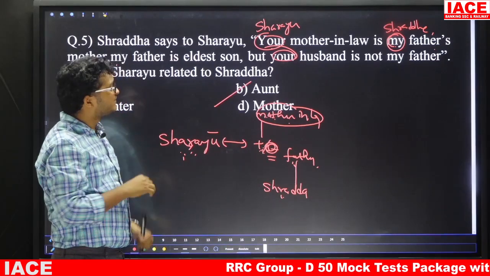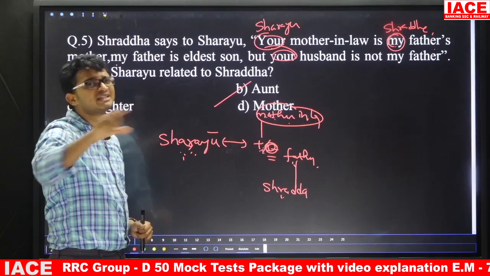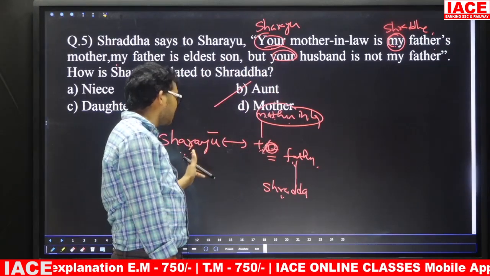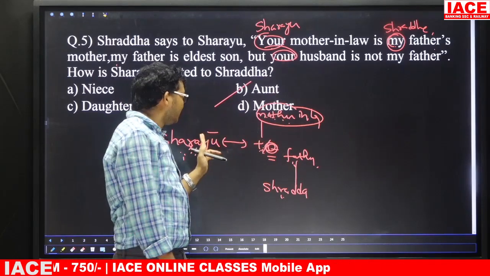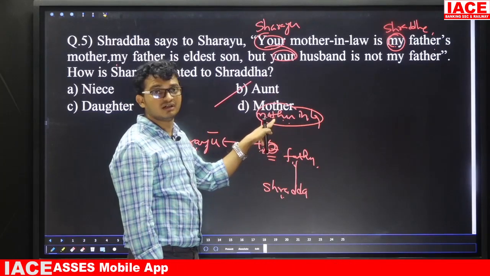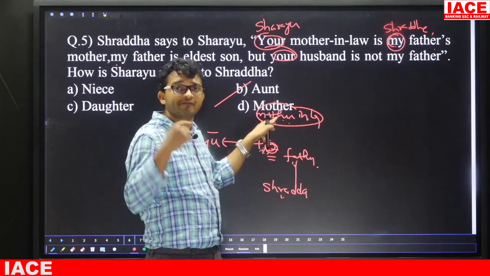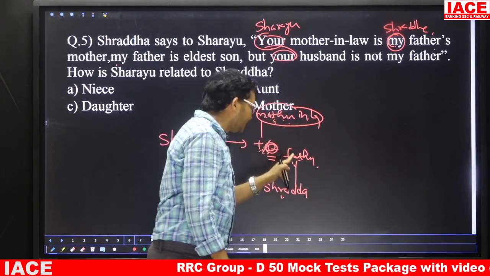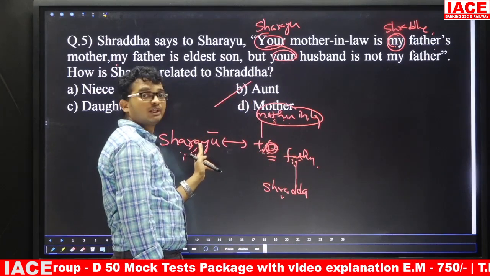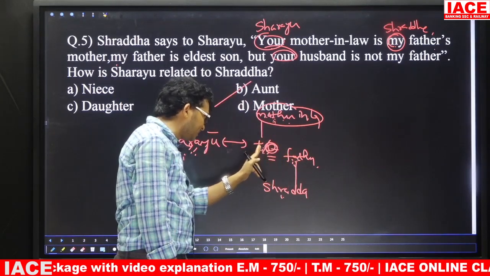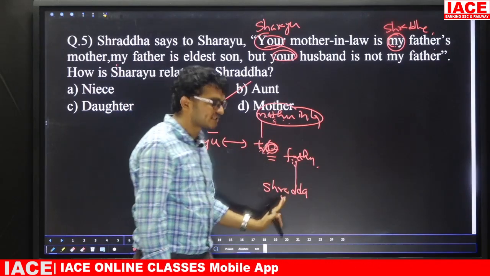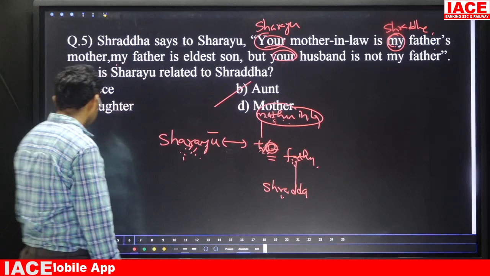Friends, remember, if they give 'your' or 'his', take it from the starting onwards. Your mother-in-law means what? Sarayu has a mother-in-law. Mother-in-law means the spouse's mother. This person is my father's mother, that means Shraddha's father's mother. But here my father is not the husband of Sarayu. That means my father has one brother, and this brother is the husband of Sarayu. So how is Sarayu related to Shraddha? The answer is aunt.